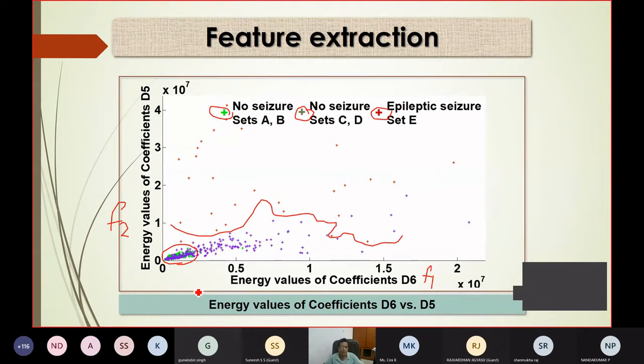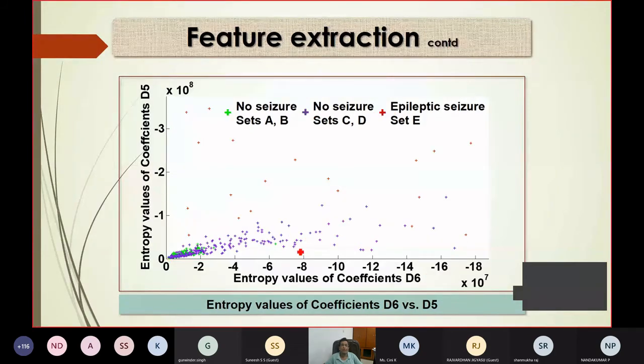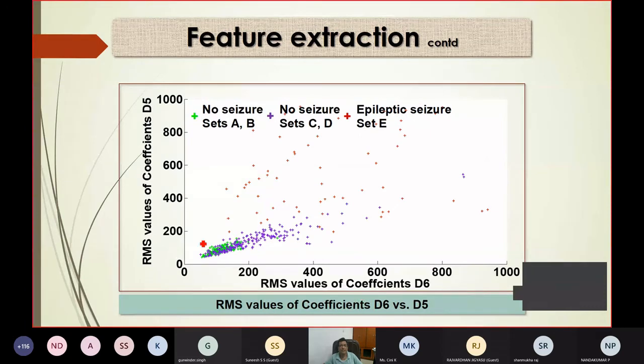So my idea here is to show you how I am changing the feature. Now this is the feature energy of level 6 and energy of level 5. Now this is entropy of 6, entropy of 5. RMS of 6, RMS of 5. If I take all those features, in some cases the features are separable, and in some cases the features are not completely separable. So what is the main idea, why am I telling this? How will you know which is the optimal feature set?